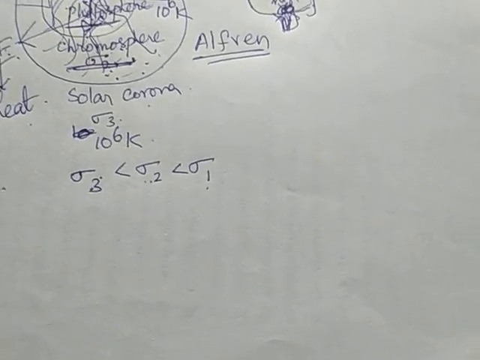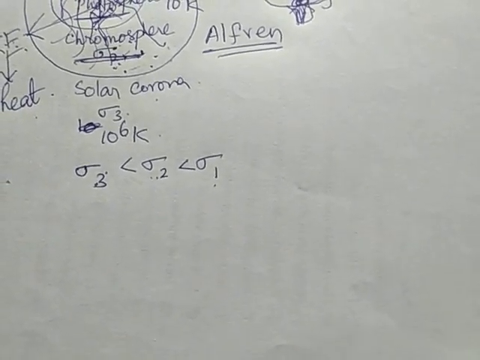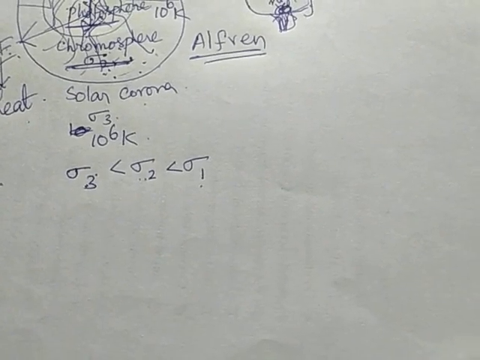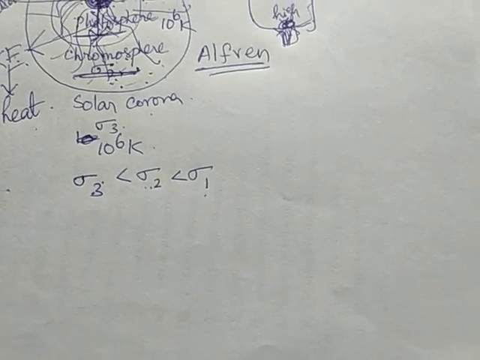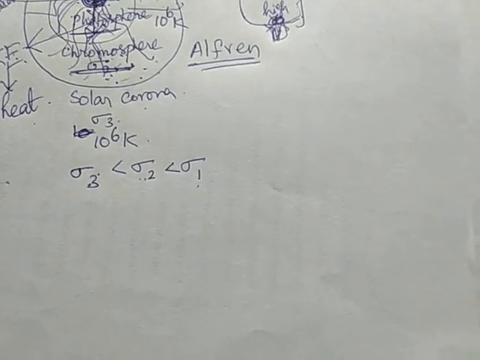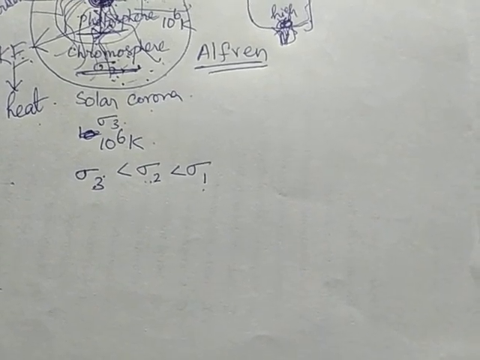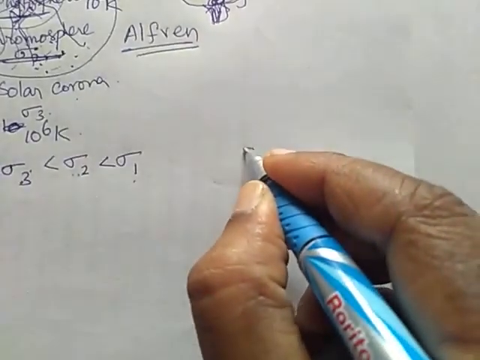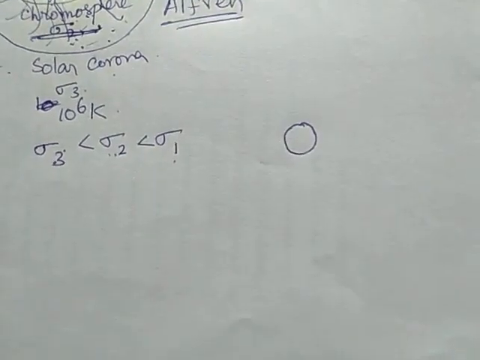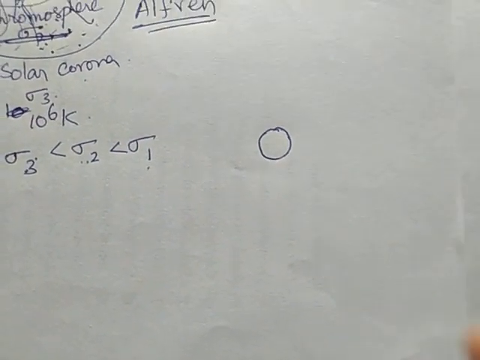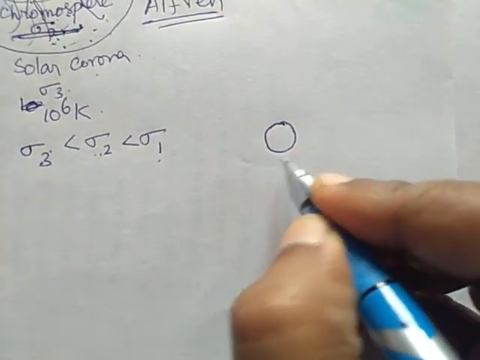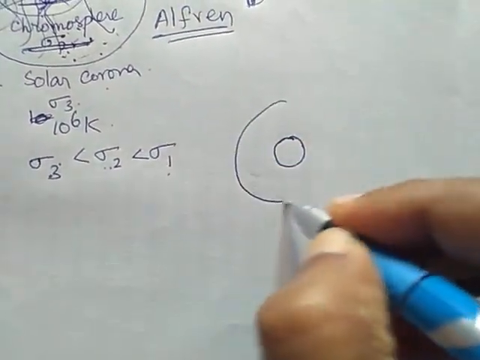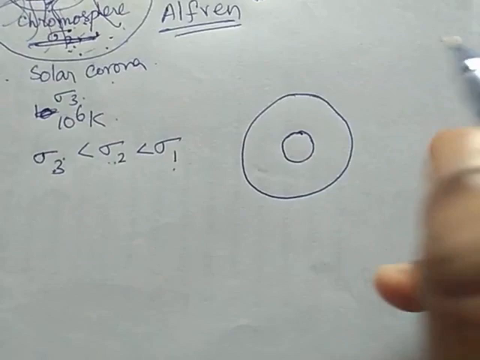Another application of Alfvén waves is maintaining the Earth's magnetic field. This application comes under geophysical applications. We have already seen that the Earth has a magnetic field. Now we are considering the core of the Earth, and I'll consider this as our Earth.